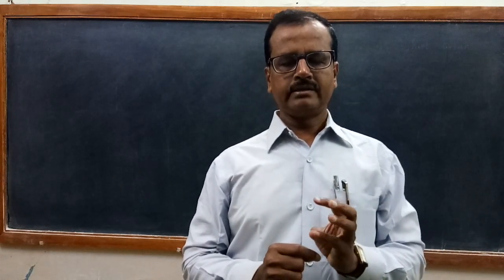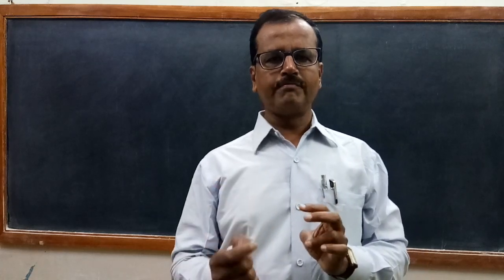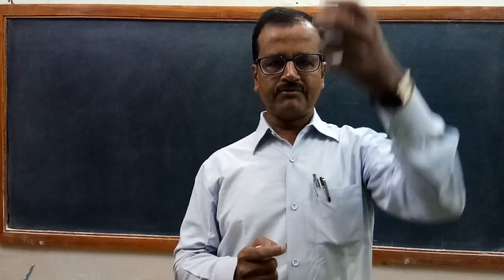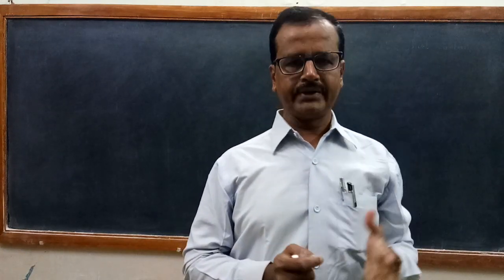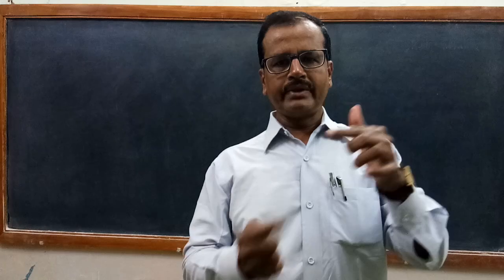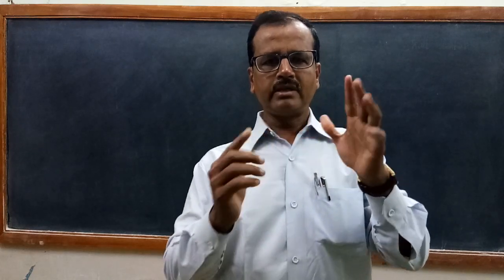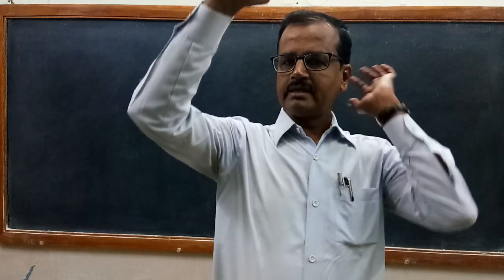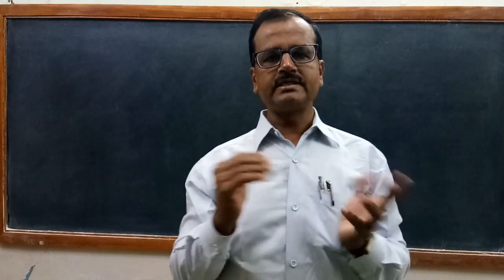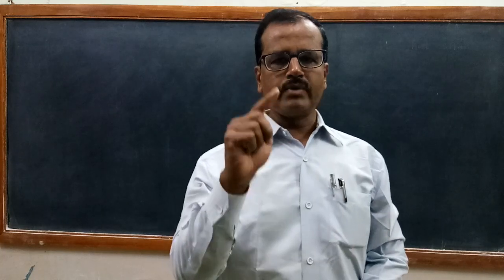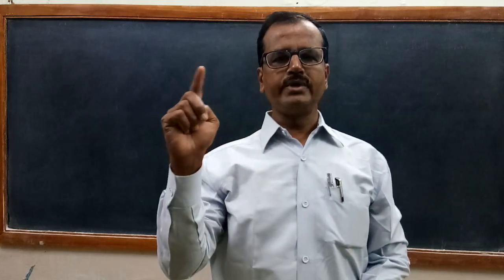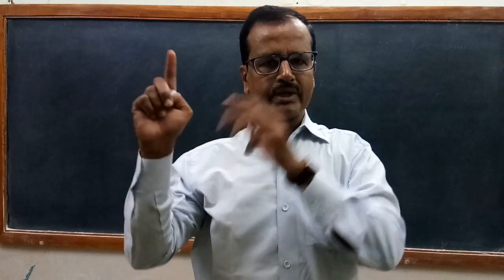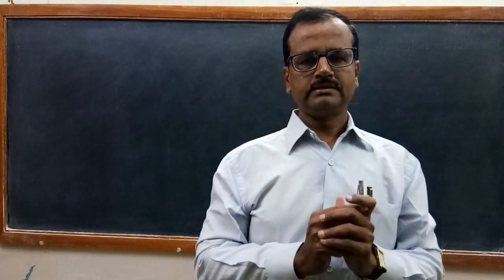Suppose you take the velocity of bullet as positive, then velocity of the falling wooden block must be taken negative. Then when the bullet hits the wooden block, the combination rises up to a certain height. That height we can calculate using this sign convention. So m1 v1 plus m2 v2 is equal to (m1 plus m2) into v0. This is what I have taken.